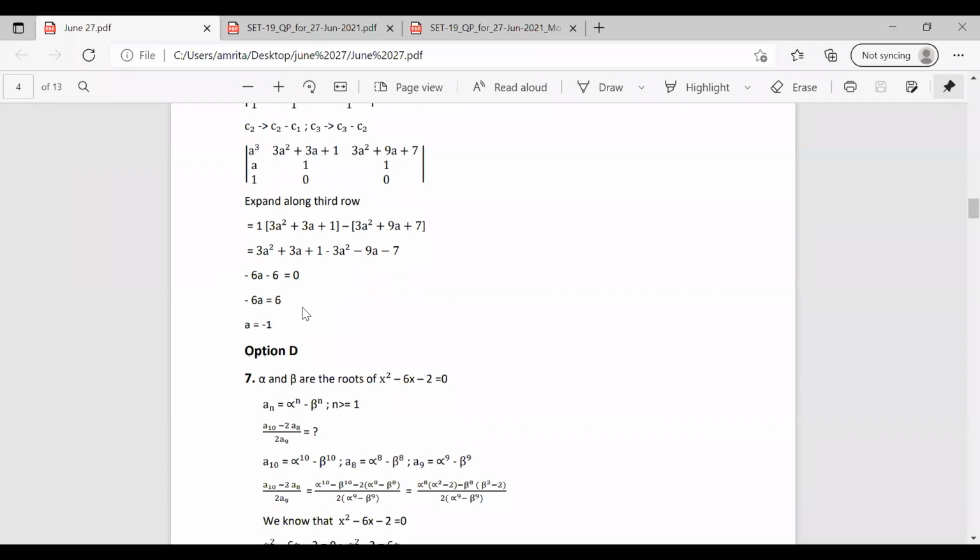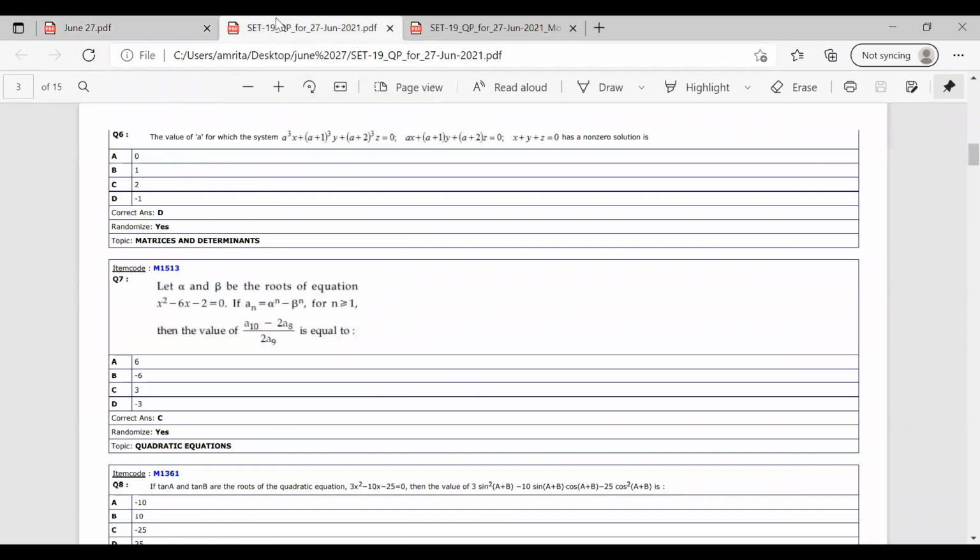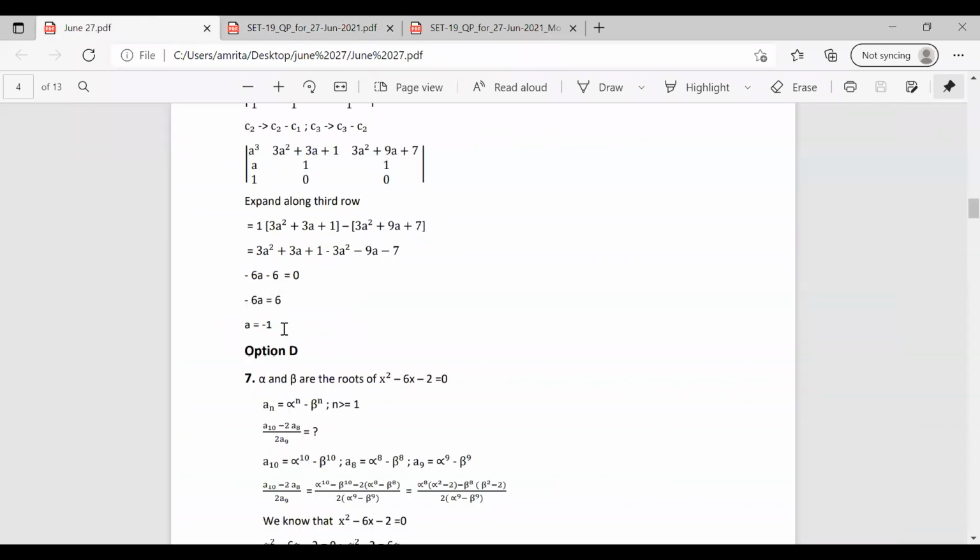So simply finding the determinant and expanding the terms, we can have the value for A in this equation. Okay. So here the correct answer is option D. That is minus 1 is the answer for the question. It is option D.